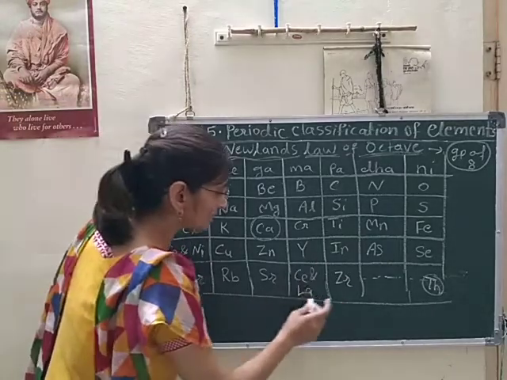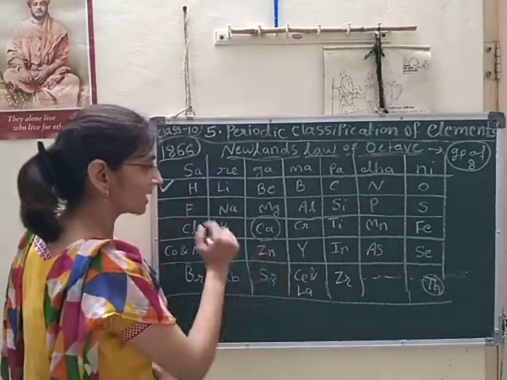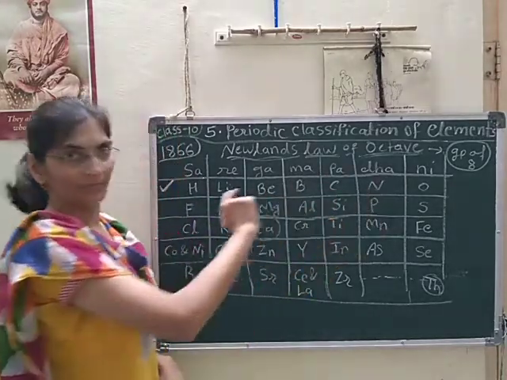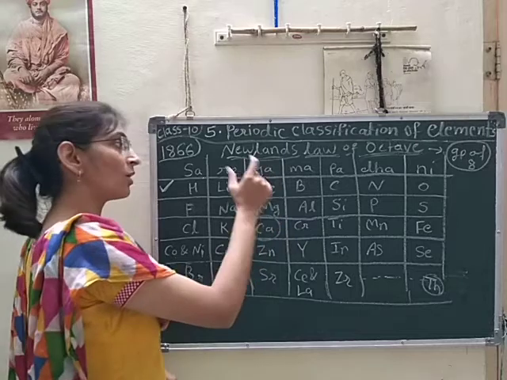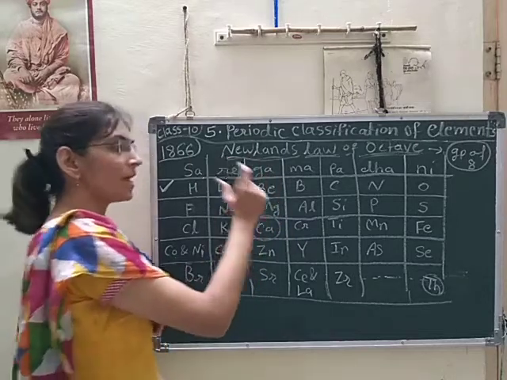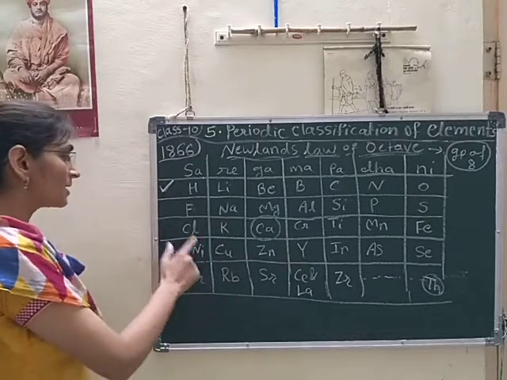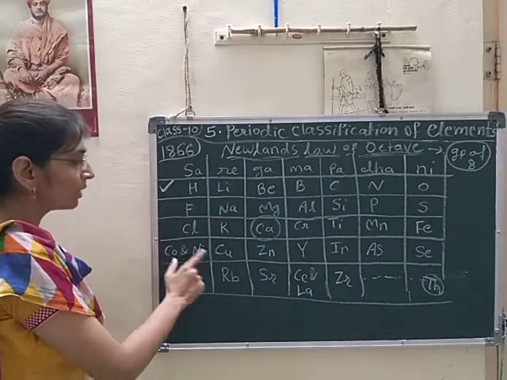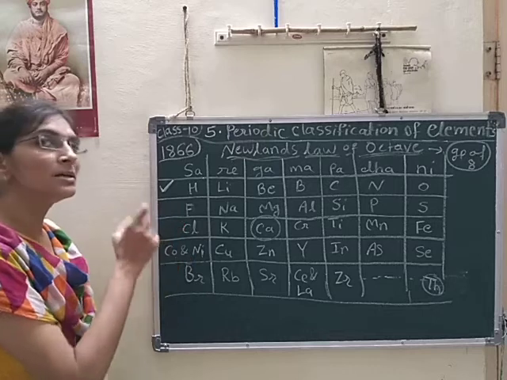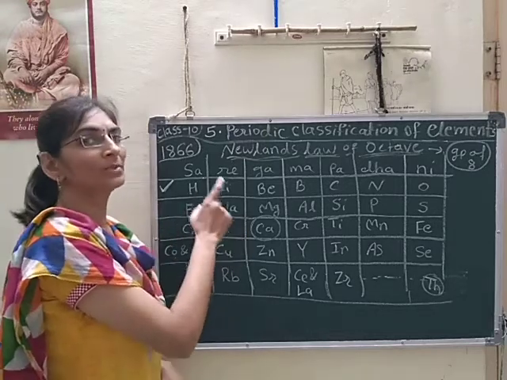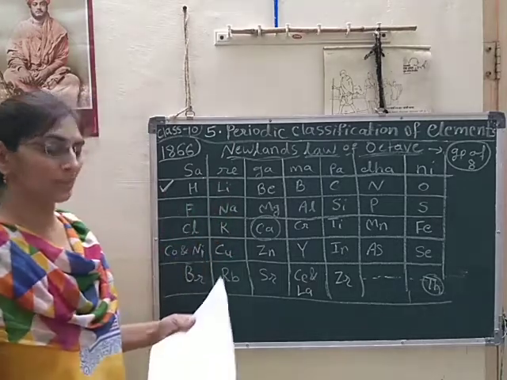Unlike that, all elements are singular. In one slot, one element is placed, but at some places he placed two elements altogether in the same slot. So this is also one of the drawbacks of his periodic table.